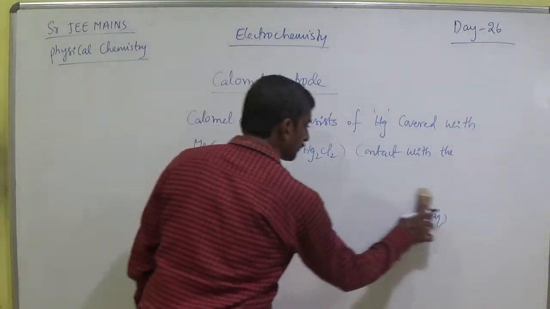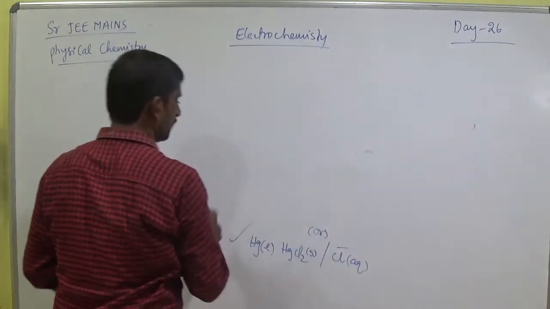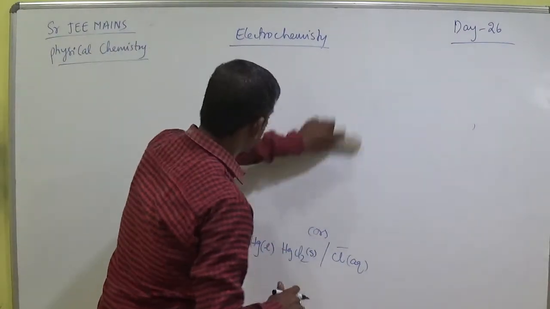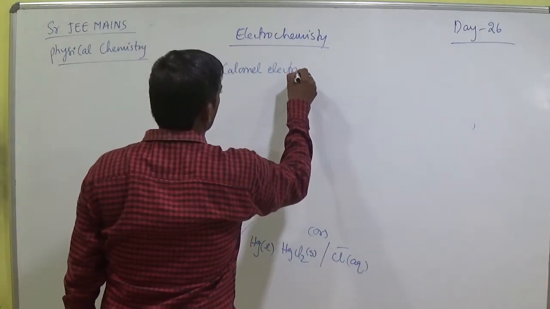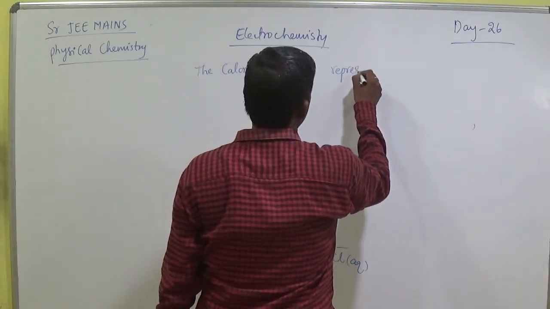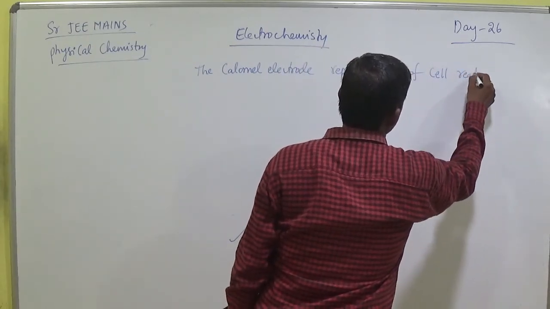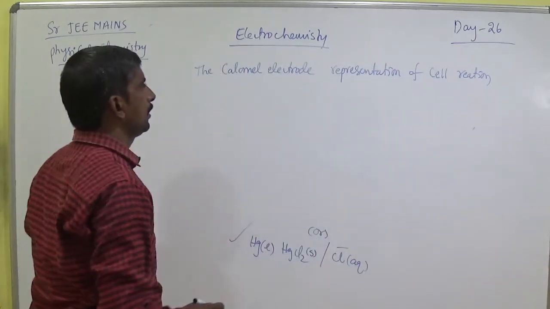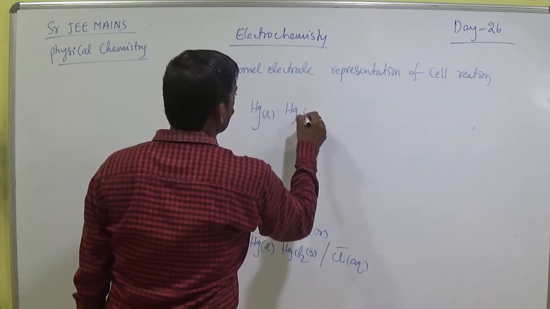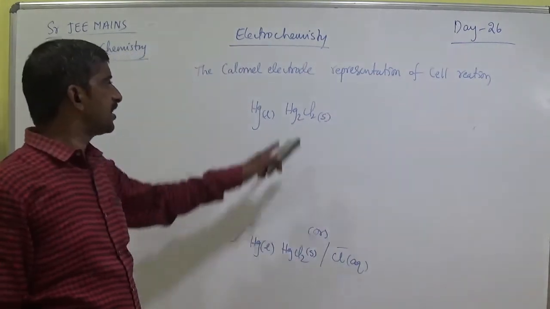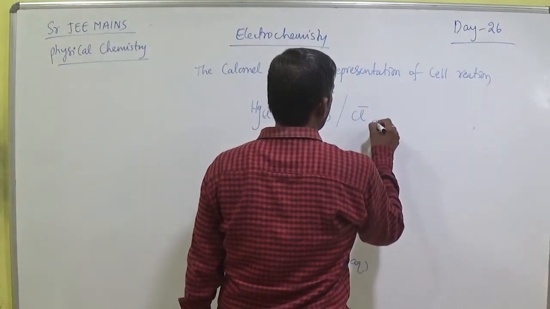You have no need to write this down, these are extra. Now writing here once again, the calomel electrode representation of cell reaction, symbolic: Hg liquid, Hg2Cl2, mercurous chloride is a solid, here Cl minus aqueous.